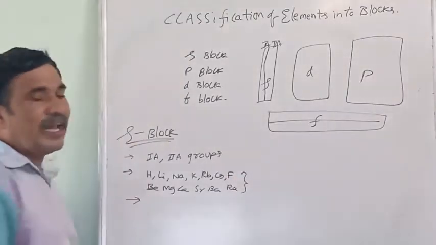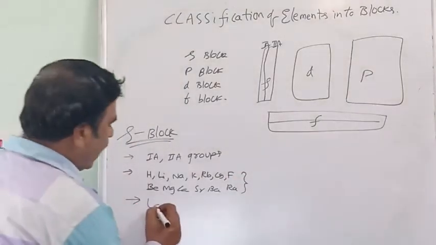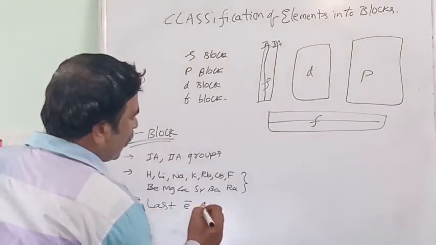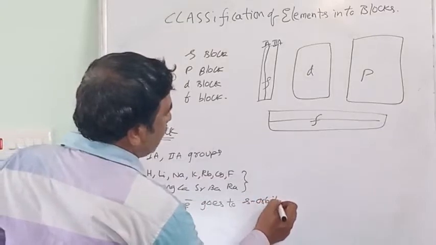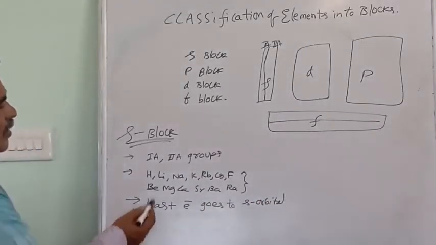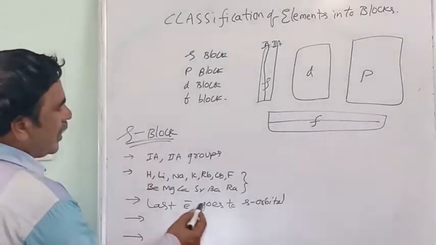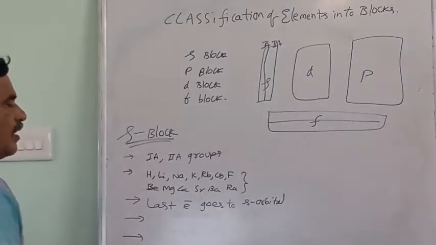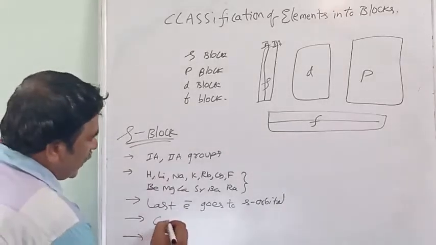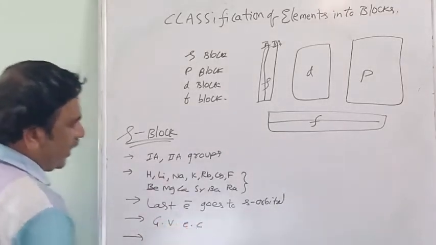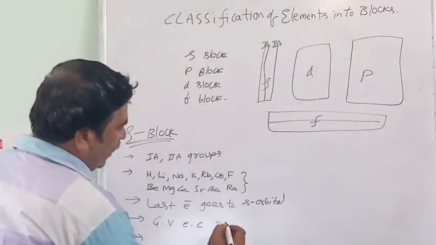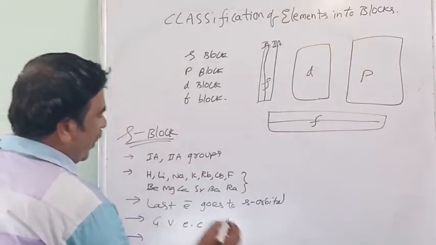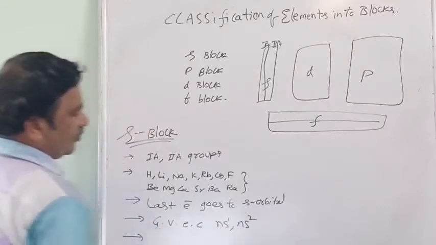Why these are called S block is, last electron goes to S orbital. Hence they are named as S block. Coming to general valency electronic configuration, for 1A it is ns1, for 2A it is ns2.